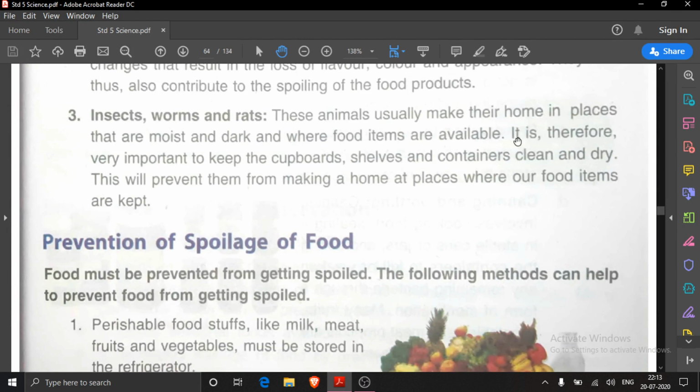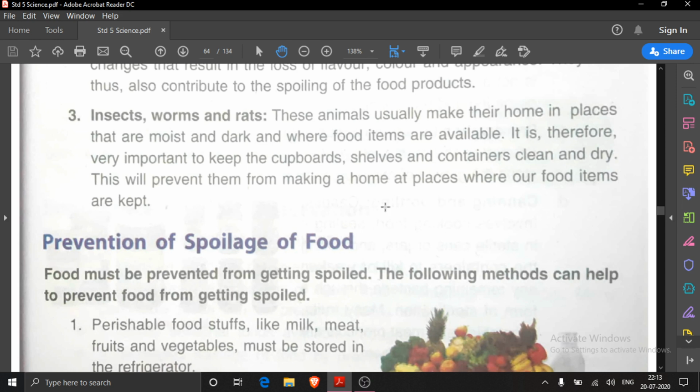These animals usually make their home in places that are moist and dark and where food items are available. It is therefore very important to keep the cupboard, shelves and containers clean and dry, and this will prevent them from making a home at places where our food items are kept.